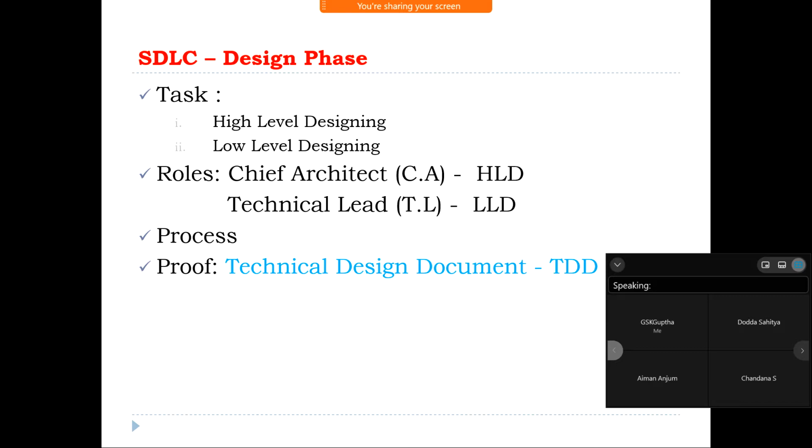Preparing the high level designing part of the application and the low level designing part of the application. The chief architect will prepare the high level designing part and the technical lead will prepare the low level designing part. How is this process going on? What is the proof of this phase? Technical Design Document, TDD. Is it clear for everyone? Designing phase. Yes, sir.